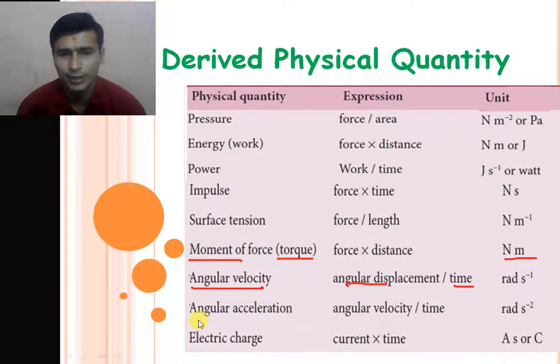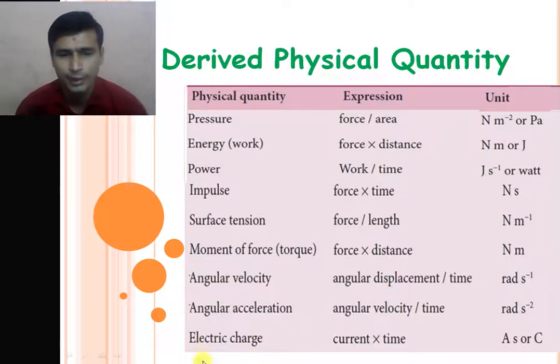Unit of angular acceleration. How can we derive the unit of angular acceleration? Angular acceleration is defined as angular velocity divided by time. So the angular velocity is radian per second and time is second. So we get the unit of angular acceleration as radian per second square.